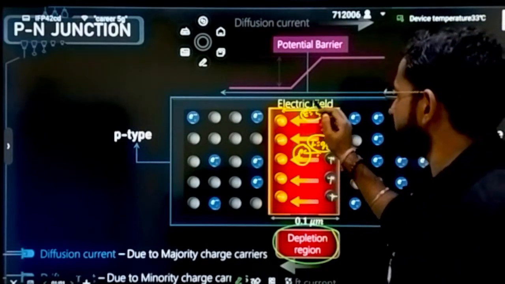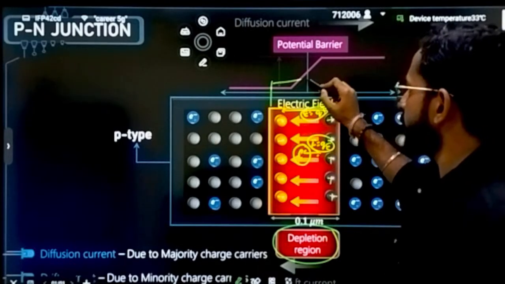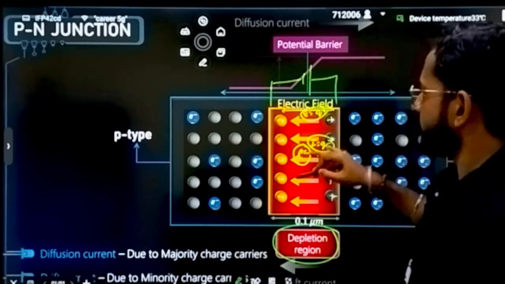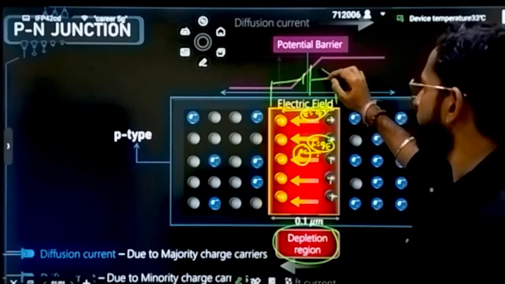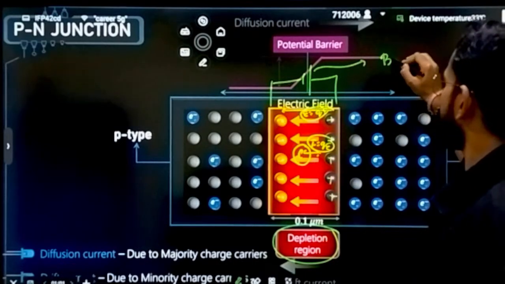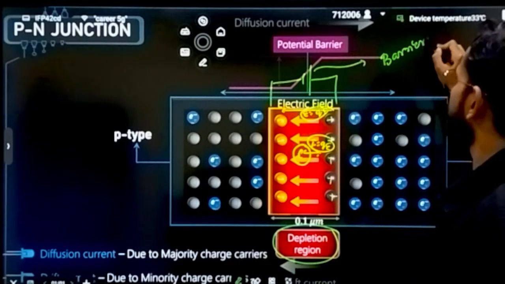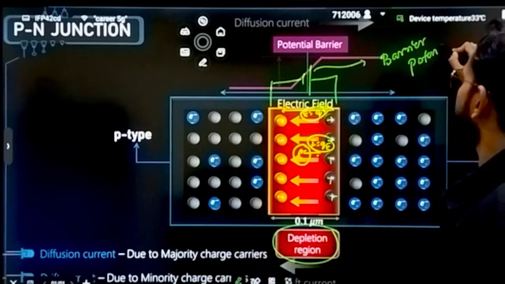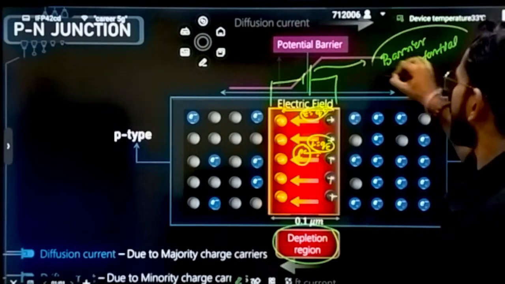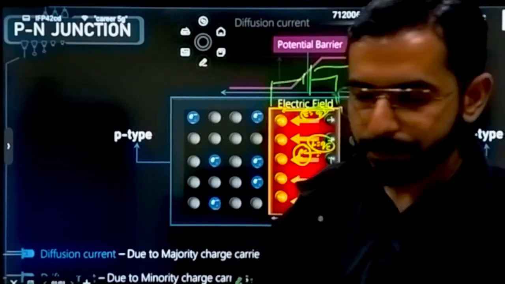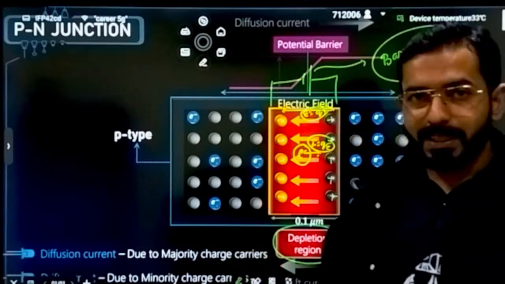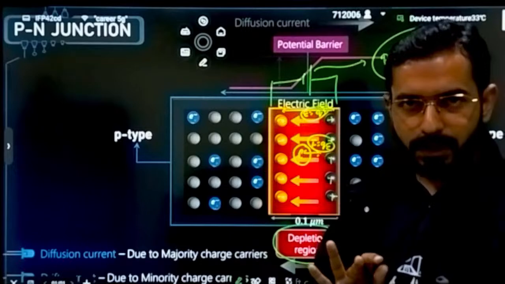And a potential difference will also be created. This will behave like a higher potential, this will behave like a lower potential, and this is called the barrier potential. This is given a term, that is called the barrier potential. That is called what? Barrier potential, correct? Now one more important thing is that till now all the directions are clear.